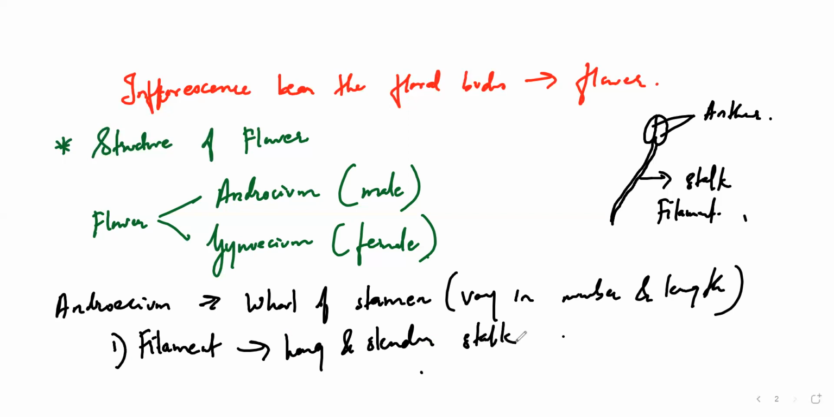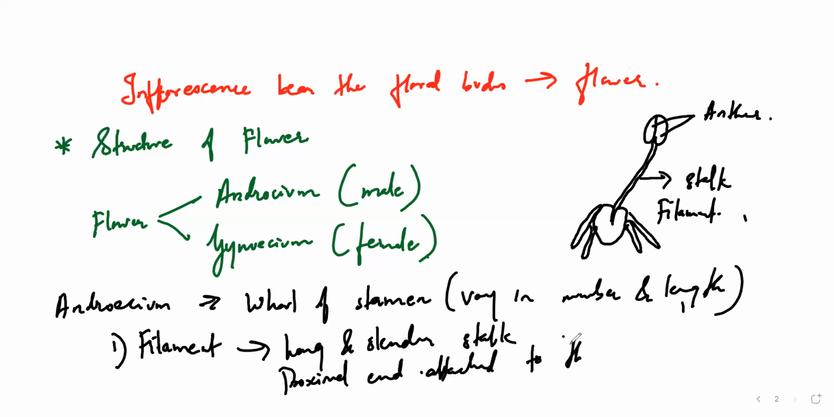The proximal end of that filament is attached to the thalamus. The green, bulgy part you see in a flower is called the thalamus. Here the thalamus will be present like this. So filaments are nothing but a long and slender stalk whose proximal end is attached to the thalamus.